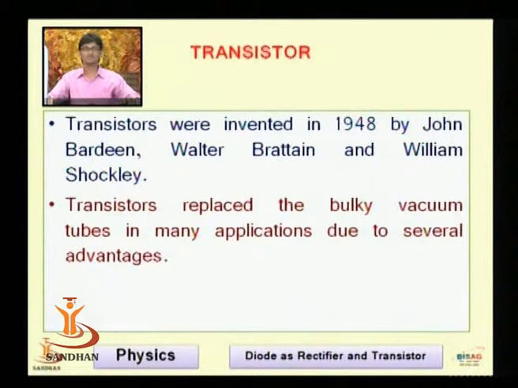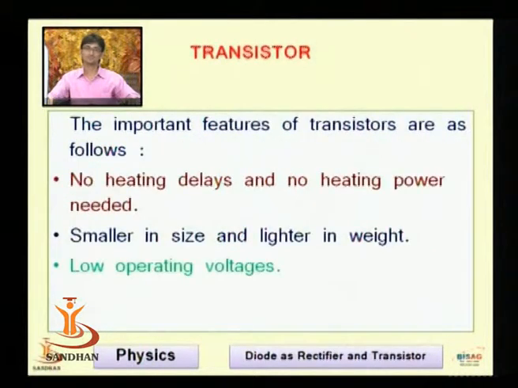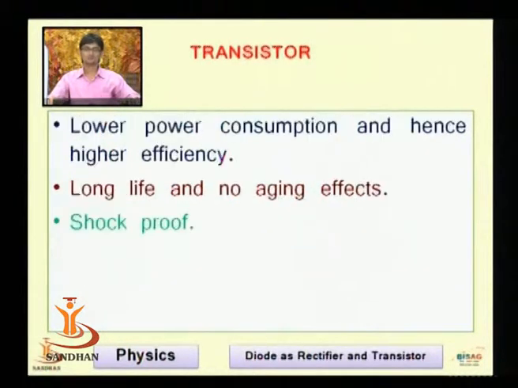Transistors replaced the bulky vacuum tubes in many applications due to several advantages. The important features of transistors are as follows: no heating delays and no heating power needed, smaller in size and lighter in weight, low operating voltages, low power consumption and hence higher efficiency, long life and no aging effects, shock proof.